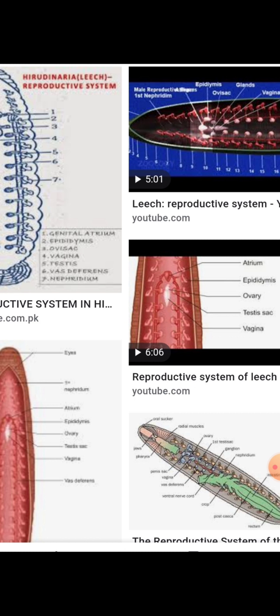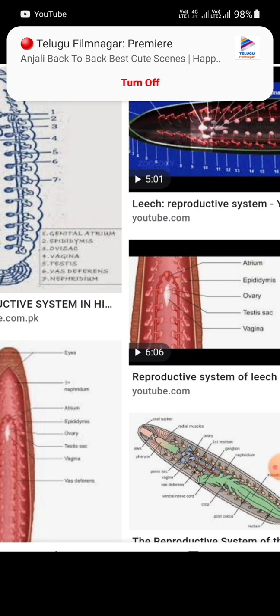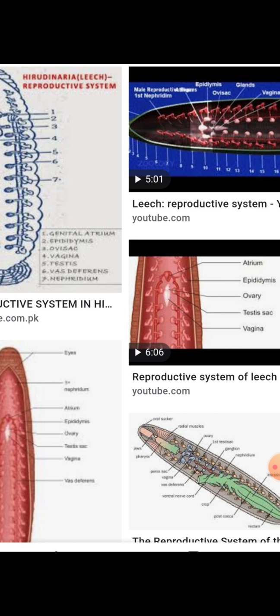A sac which is thin-walled. The sac encloses a highly muscular and filamentous coiled penis, which protrudes through the male genital pore.